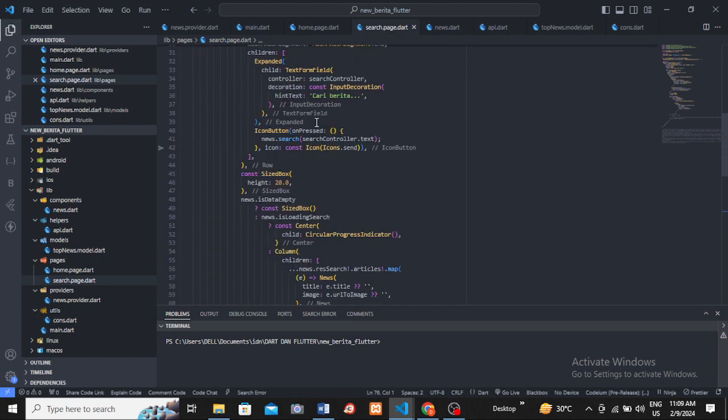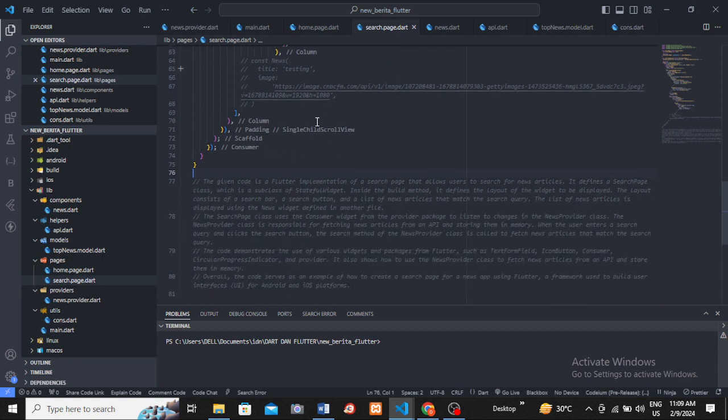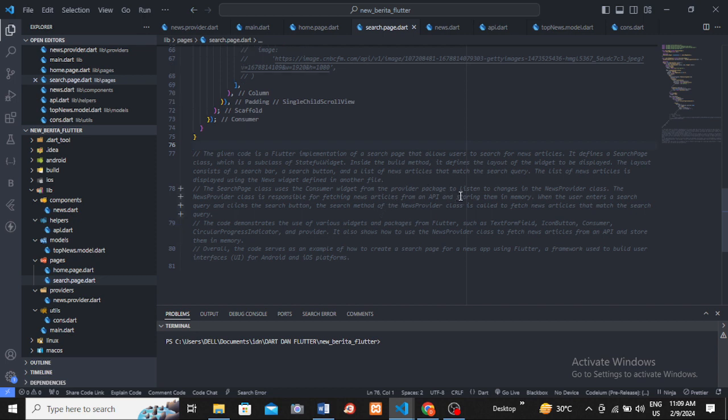This is called search_spec.dart. The given code is a Flutter implementation of a search spec that allows users to search for news articles. It defines a SearchSpec class, which is a subclass of StatefulWidget. Inside the build method, it defines the layout of the widget to be displayed.